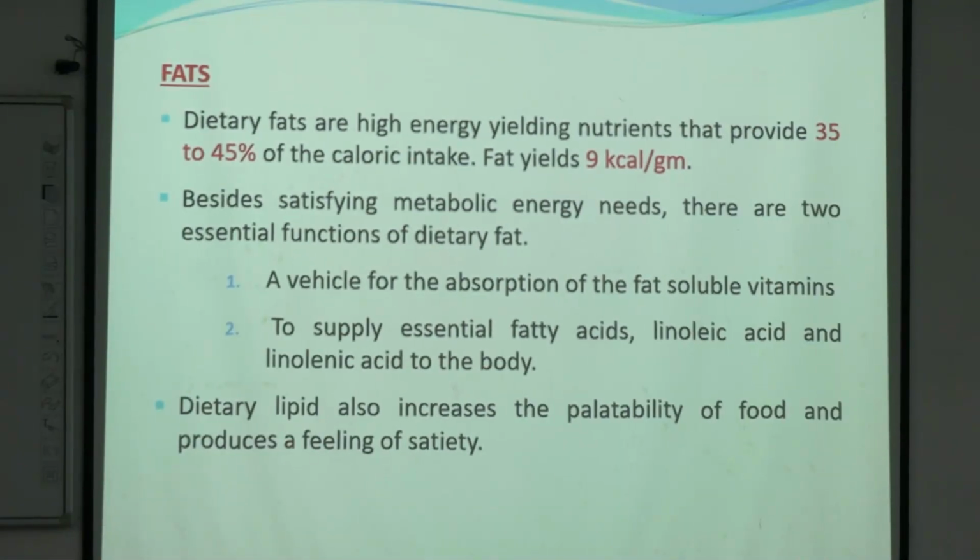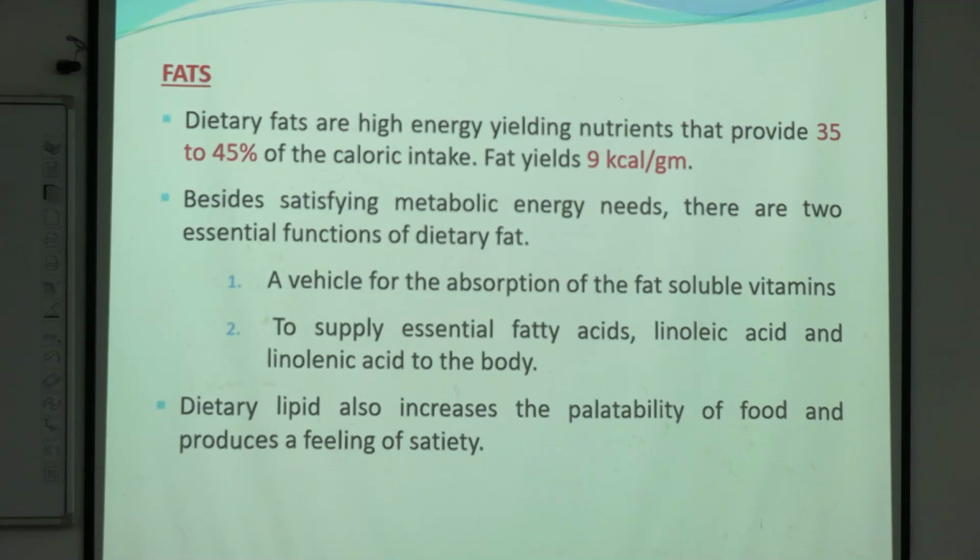So what is the amount of energy produced by 1 gram of fat? It is 9 kilocalorie. What was the amount in carbohydrate? 4. So it is exactly double the amount of energy produced by fats than carbohydrate. And the total energy percentage made by fats is 35 to 45%.